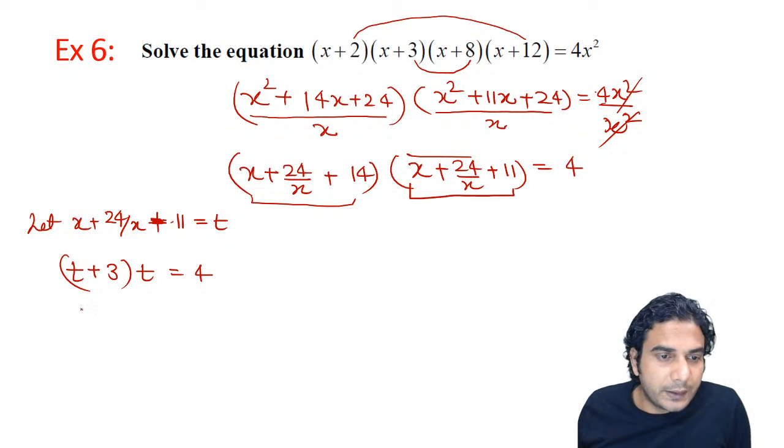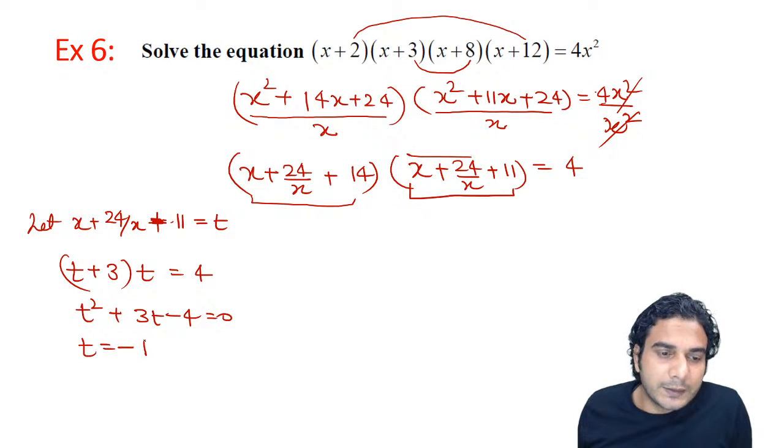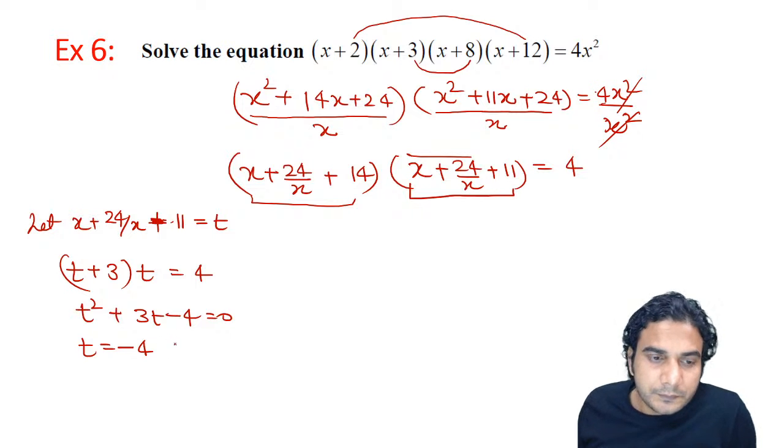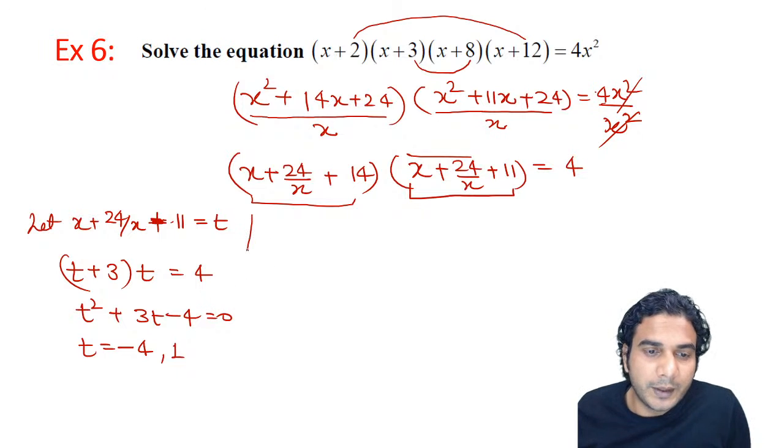Then we can simplify it. It is going to be t square plus 3t minus 4 is equal to 0. Now you can write the values of t easily. So t is going to be minus 4 and plus 1, all right. So I'm directly writing the values of t, minus 4 and plus 1.